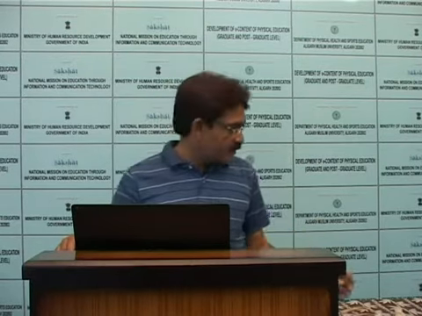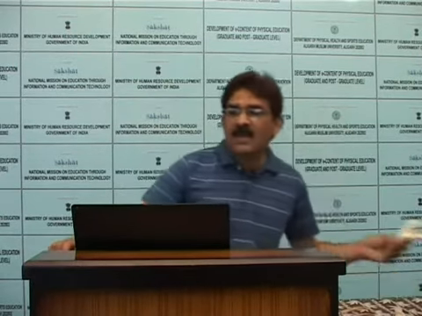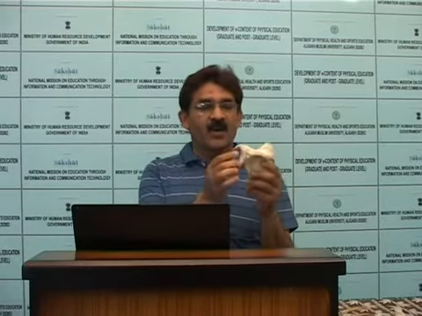Flat bones consist of two plates of compact bone with the cancellous bone and marrow between them. Examples: calvarium, sternum, ribs and scapulae. Scapula is also a flat bone. This is the costal area and this is the posterior area. This is rami,